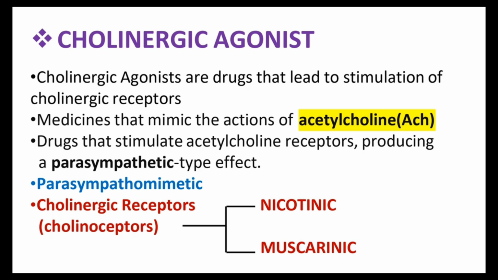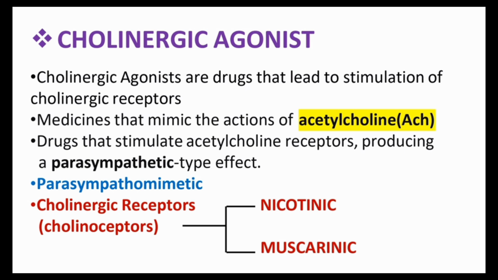Okay. Then the next one we are discussing here, the cholinergic agonist. What is the cholinergic agonist? We know it's stimulation of the cholinergic receptors. That's the function of the cholinergic agonist. These are medicines that mimic the action of acetylcholine, that means they act like acetylcholine. So the drugs that stimulate acetylcholine receptors produce a parasympathetic type effect. That means parasympathomimetic. So that's why the cholinergic agonist drugs are called parasympathomimetic. It's the same as acting like acetylcholine.